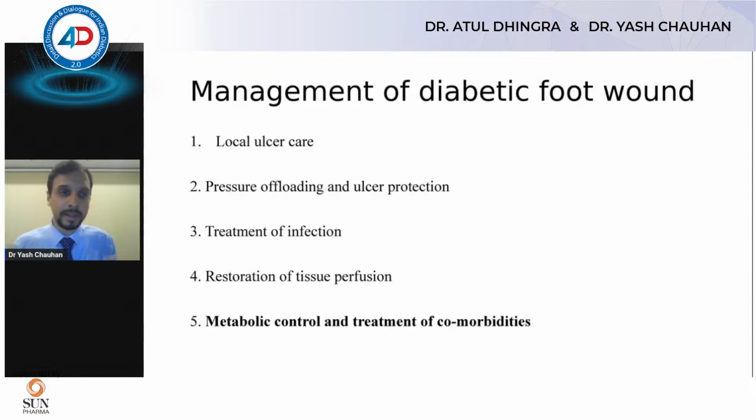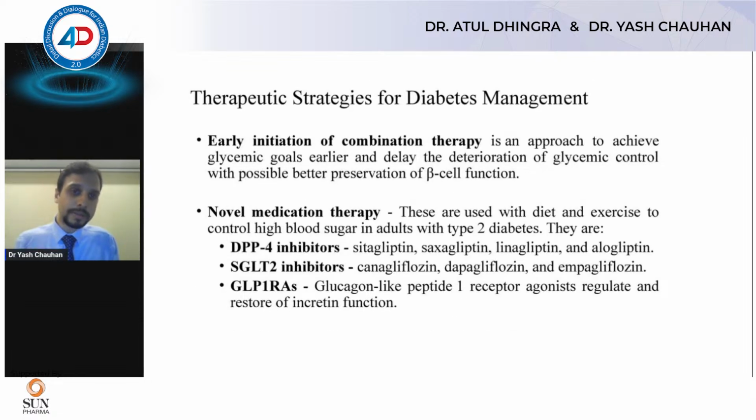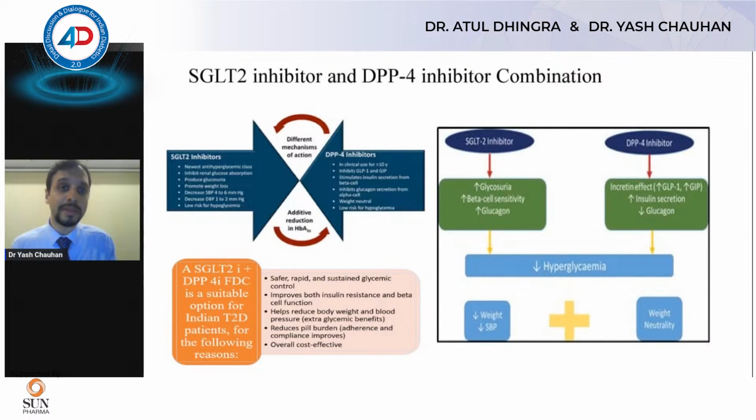For glycemic control, each patient should have their own glycemic targets and HbA1c targets. Another strategy for diabetes management is initiation of combination therapy, where we often add DPP4 inhibitors even to patients who have an active ulcer. So it's not contraindicated; DPP4 inhibitors can be added. SGLT2 inhibitors can also be added once sugars are better, once we have evidence of wound healing, once there is no infection. So these are the newer medications that can be given.